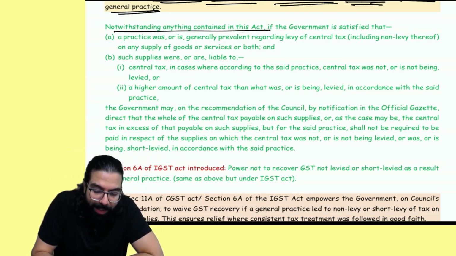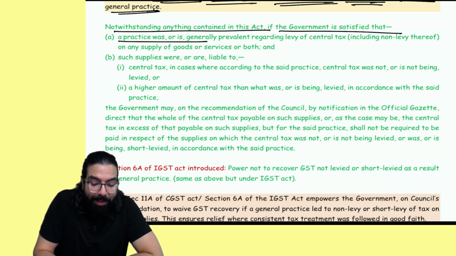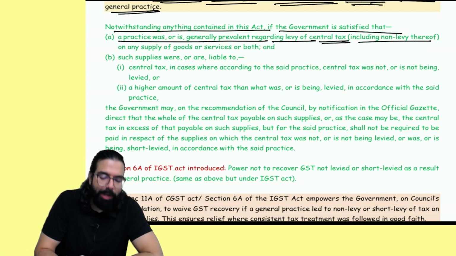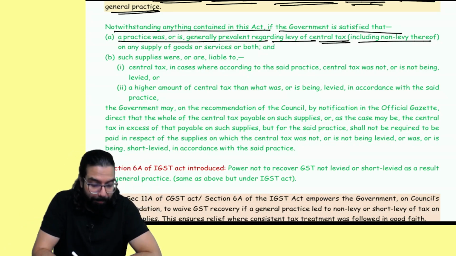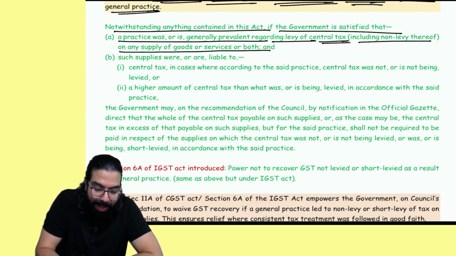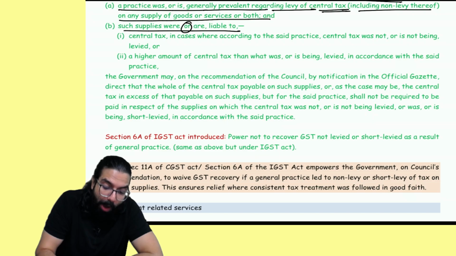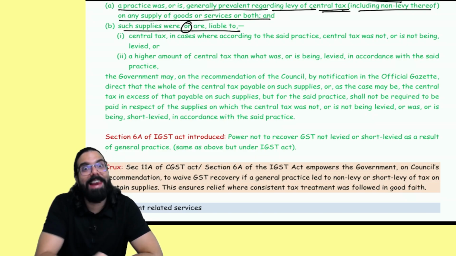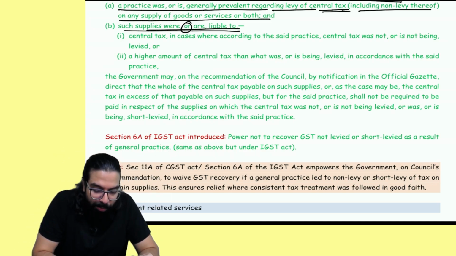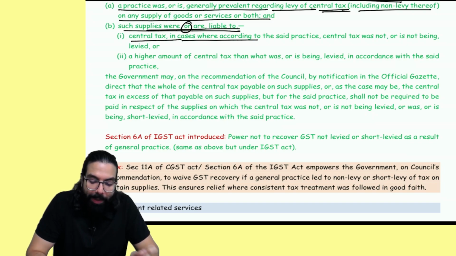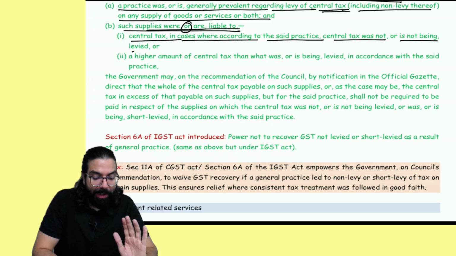It says, notwithstanding anything, if the government is satisfied that a practice was or is generally prevalent regarding levy of CGST, including non-levy, whether you are levying 5% instead of 18, or you are not levying at all on any supply of goods or services that are liable to CGST, or charging less, in accordance with the said practice.